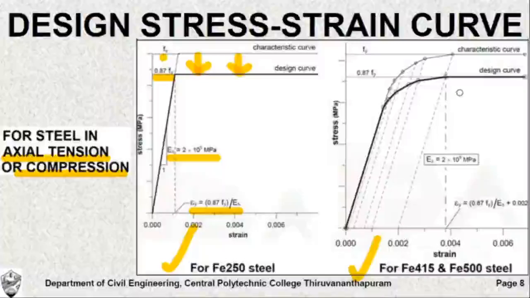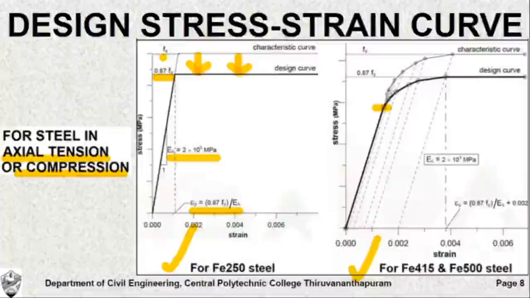To obtain the design curve, as in the previous case, the initial portion is kept untouched. Up to the proportional limit we do not underestimate the stress value; we underestimate only beyond the proportional limit.